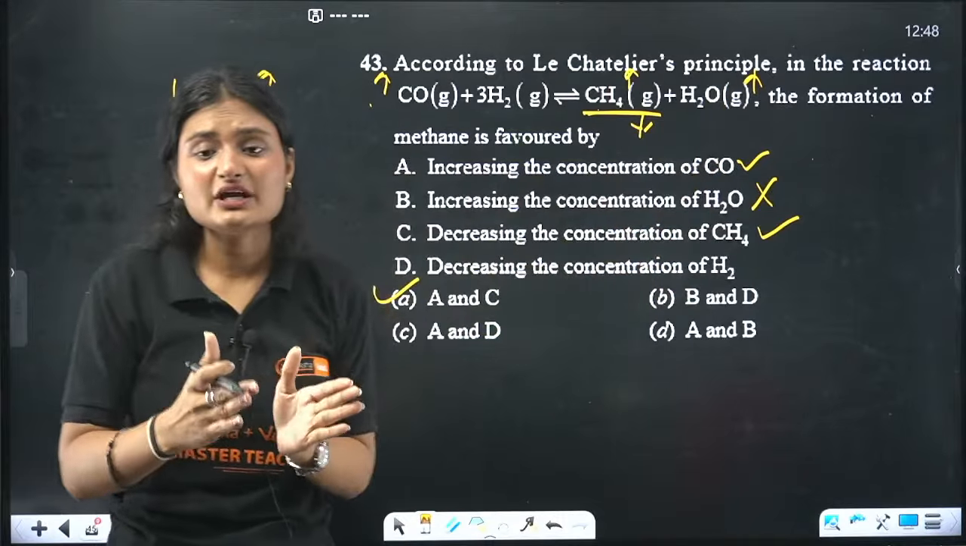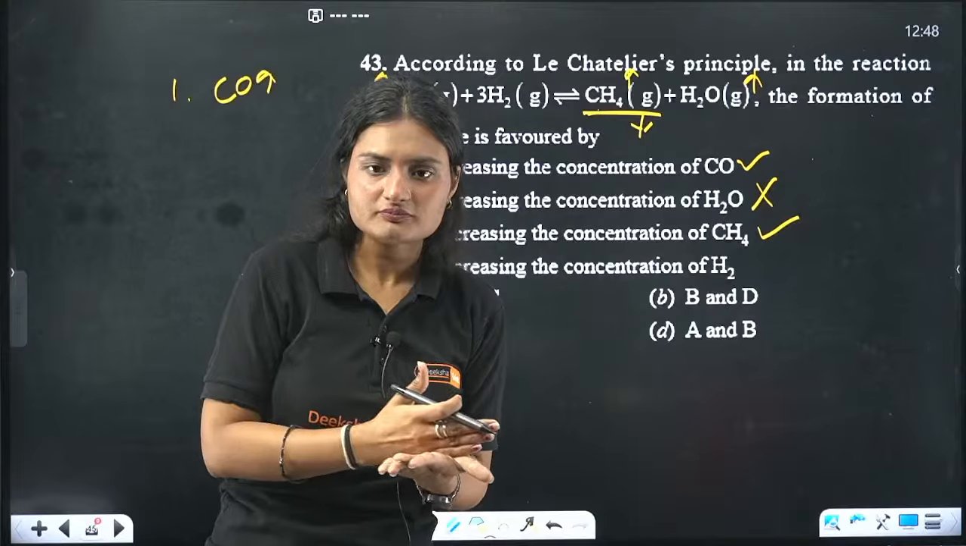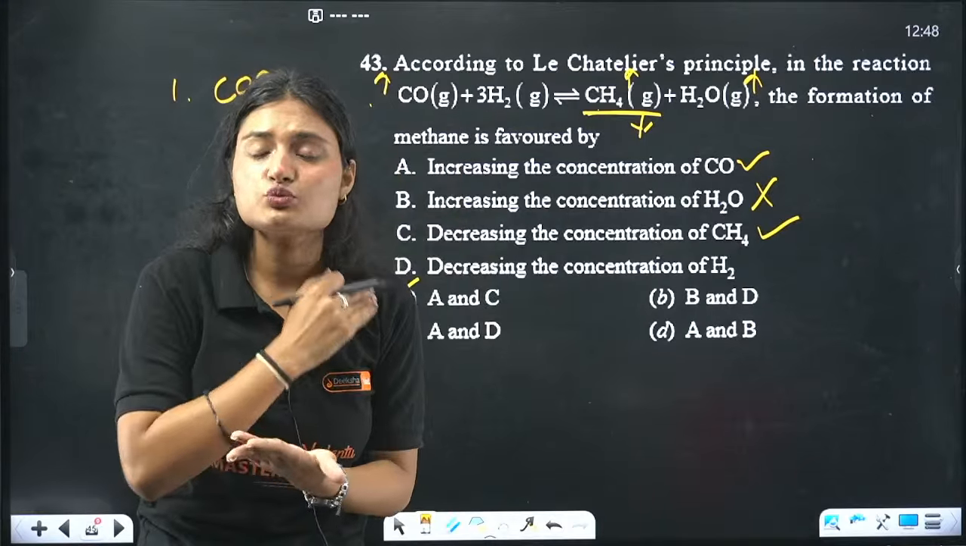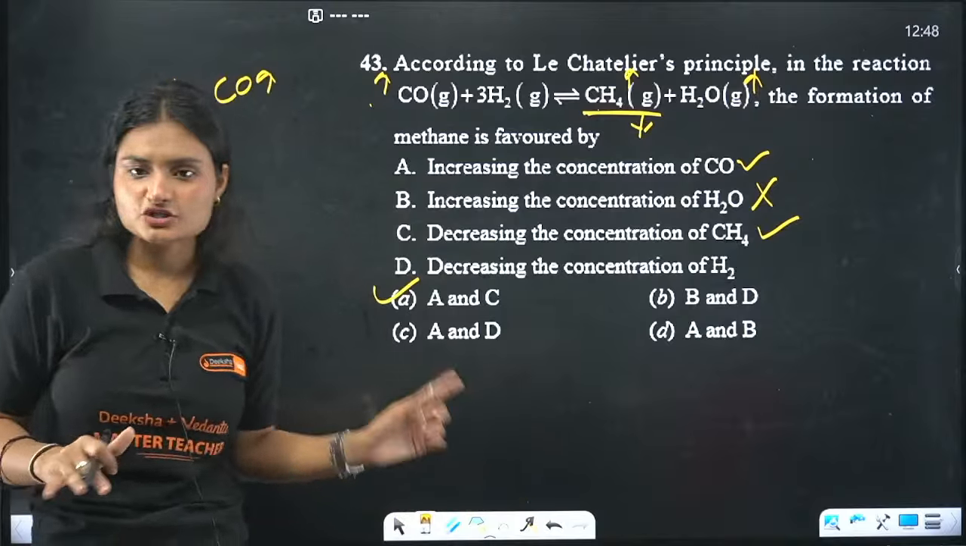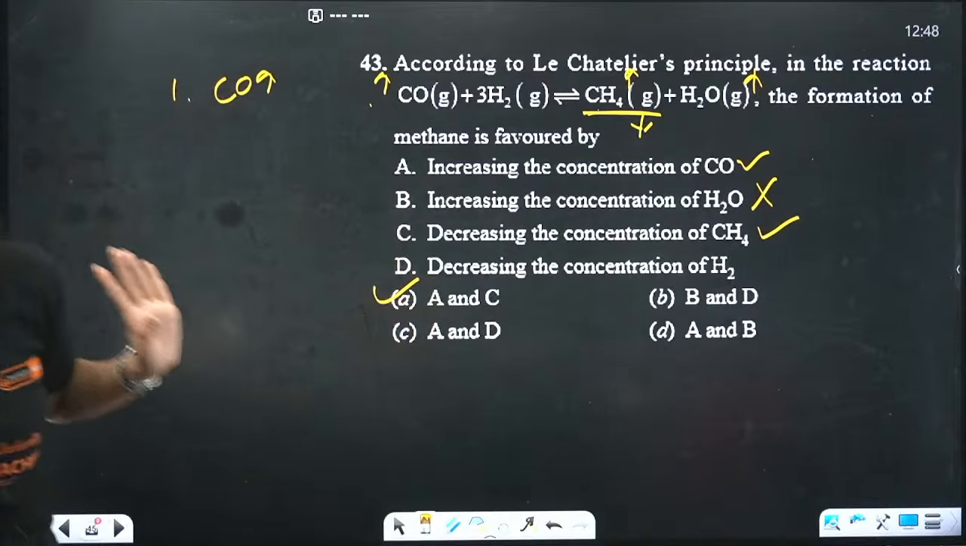Okay, I hope you get an idea now that any system at equilibrium would want to stay at equilibrium and will resist any change that is applied to it. Okay, so the correct statement is A and C.